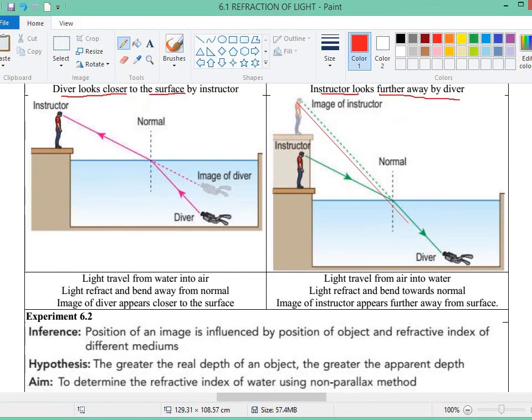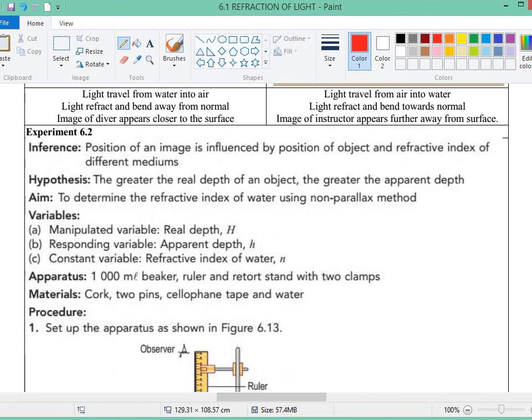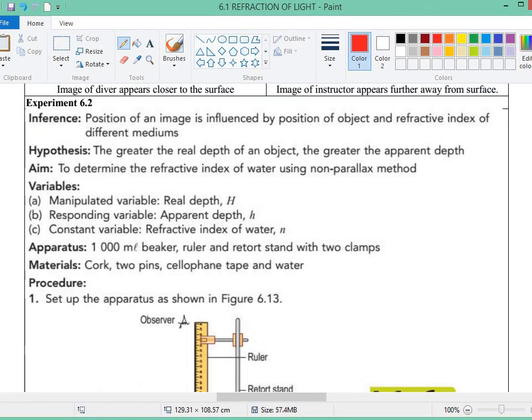Okay, so here we have another experiment, experiment 6.2. This experiment is to investigate the relationship between real depth and apparent depth. Again, this experiment I am also not going to discuss, for the same reason. What is it that you are going to learn from this experiment? You already learned it in the theory.